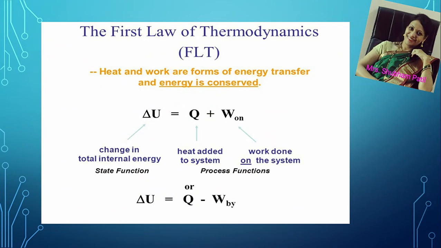So first law of thermodynamics can also be stated as heat and work are forms of energy transfer and energy is conserved. That can be mathematically written as delta U is equal to Q plus W on, that stands for work done on the system. So we can say change in the internal energy is equal to heat added to the system plus work done on the system. If work is done by the system, it will get subtracted from Q to get the value of change in the internal energy delta U, and we get the equation delta U is equal to Q minus W by.